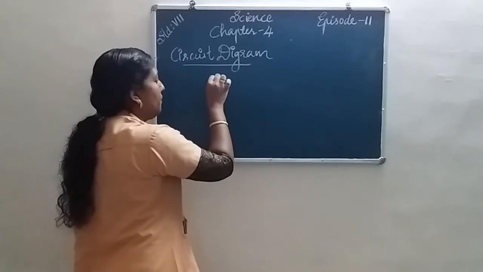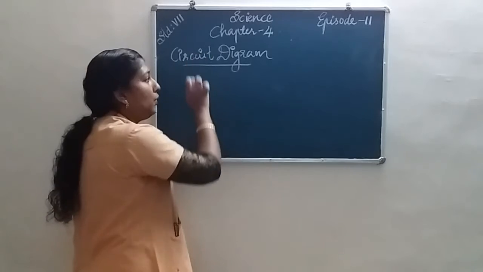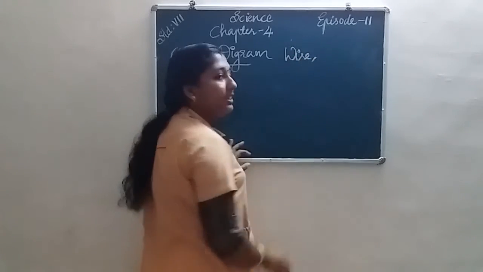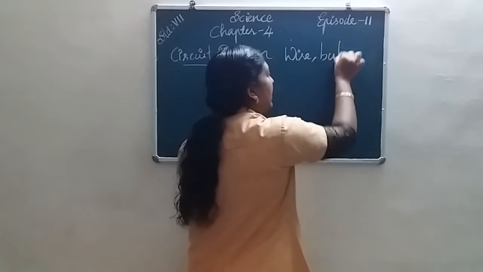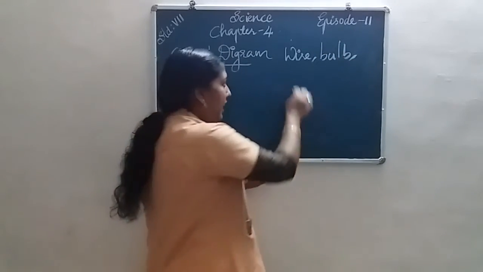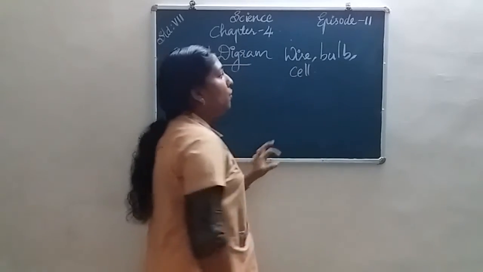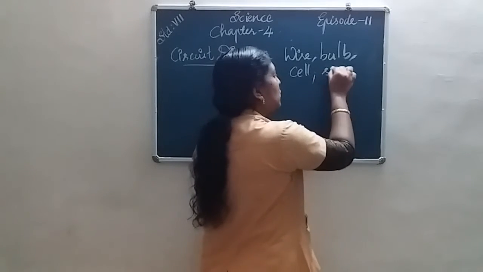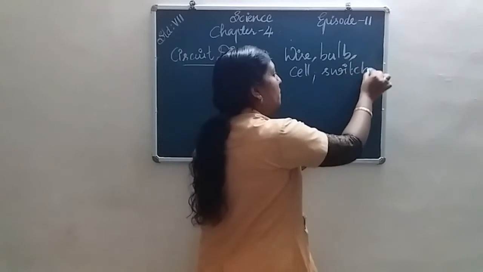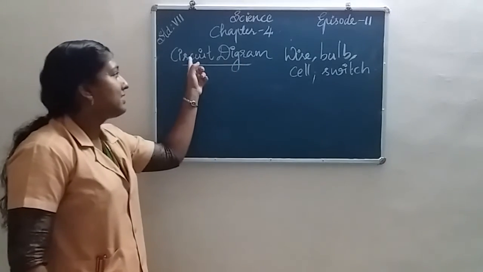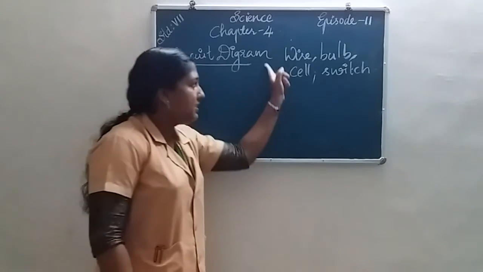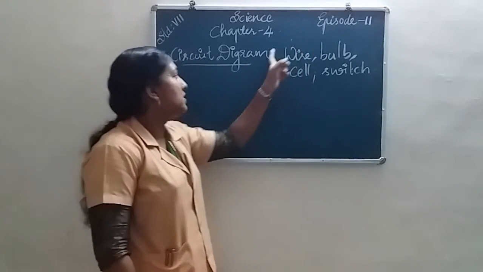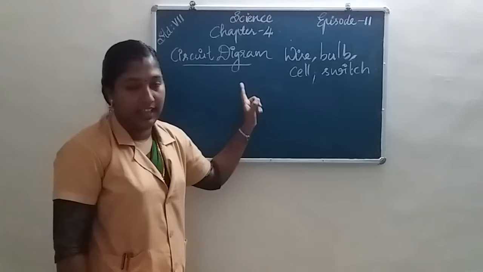Here we draw a circuit diagram using the common symbols. First, what things do we need for making a circuit? We need wire, a bulb, a cell, and then we need a switch. Using the symbols of these components, we make a circuit diagram.